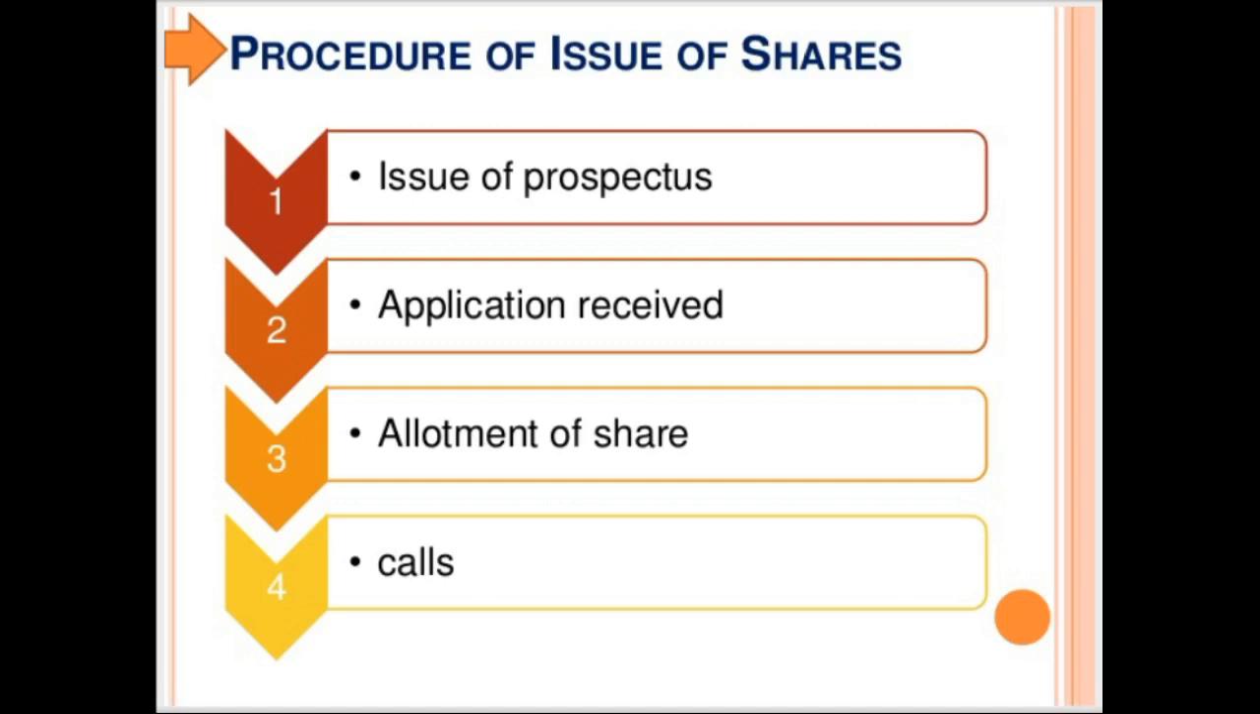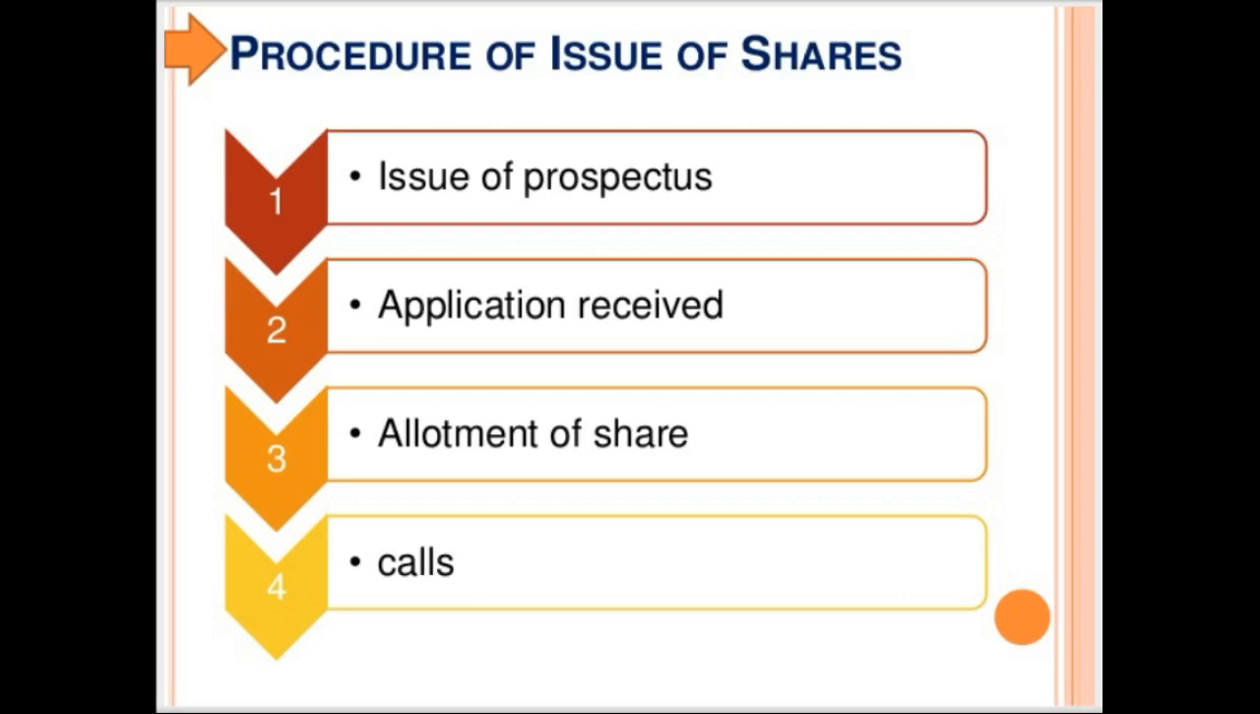The next step after that is application receipt. By viewing that prospectus, many people would like to apply, and those people have to fill in the application to buy that share. These applications from people who want to purchase the shares are received by the company. After receiving the applications, the next step is the allotment of shares.